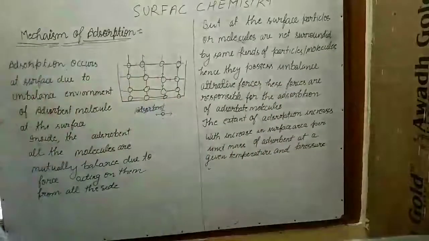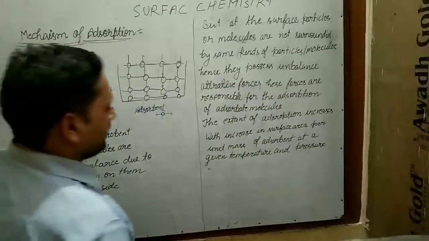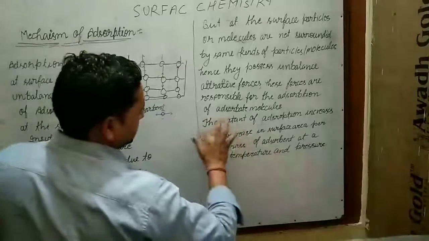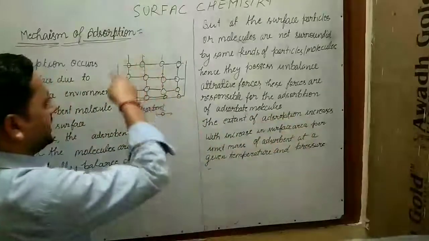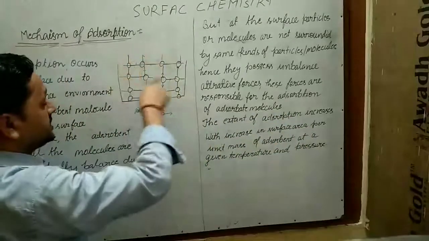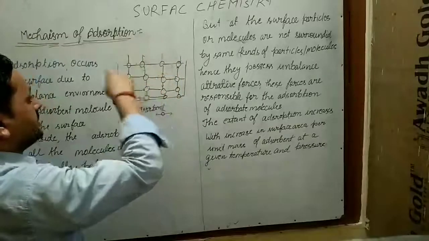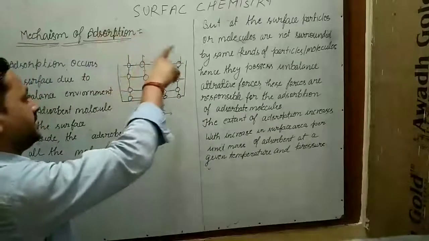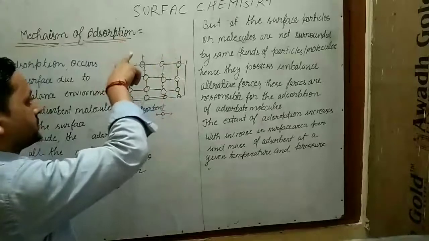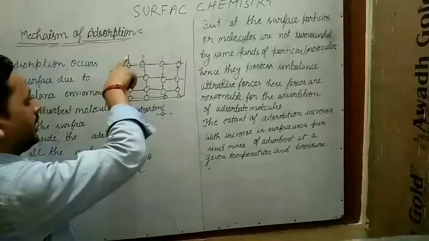Means at a given temperature and pressure, as the size, meaning surface area, of the adsorbent increases, the adsorption of adsorbate increases.